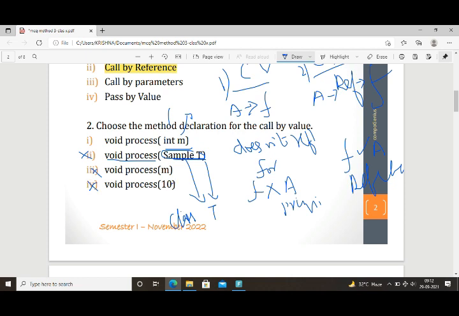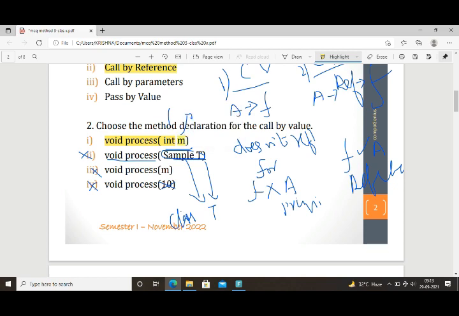And here also it is not right, because we can't give a direct integer value or any value directly in the method header. In the method declaration we can't write like that, is it? So which one is the right declaration for a method for call by value? Yes, the right one is this one.